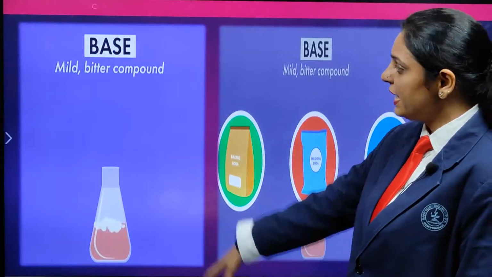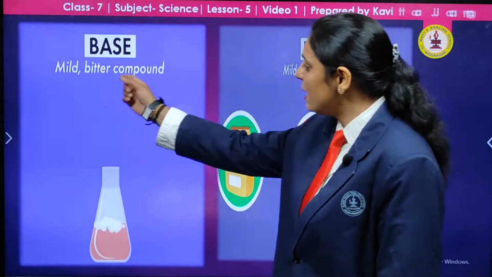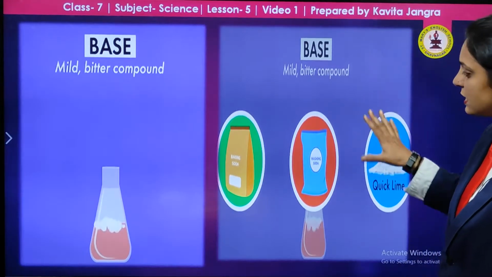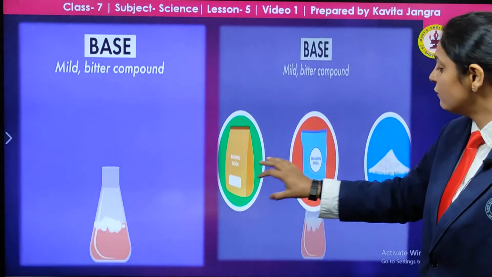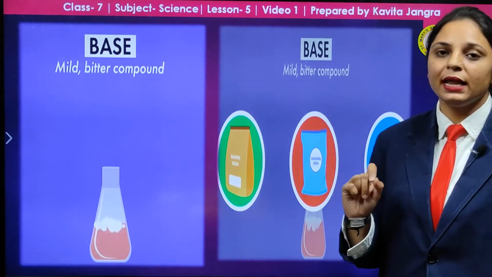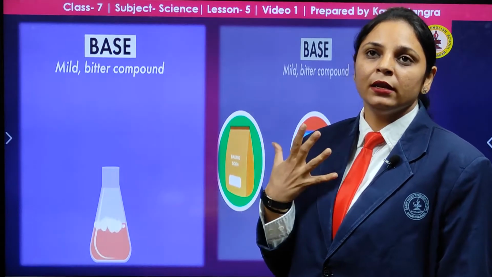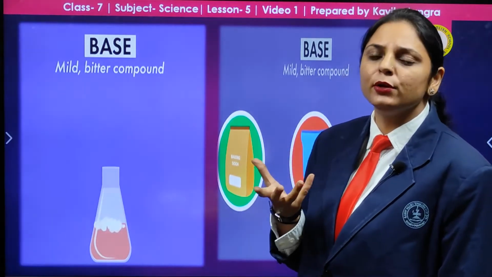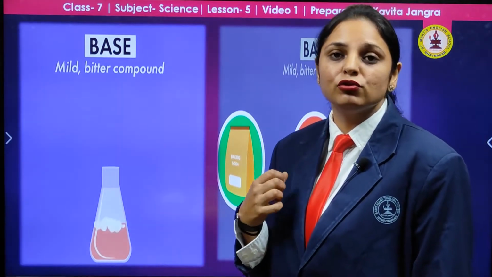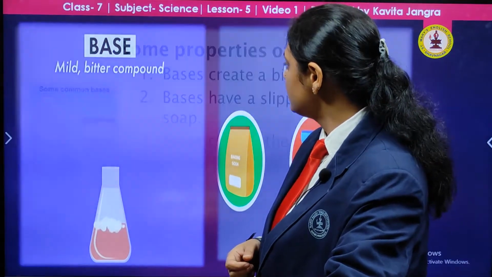Now, what actually is a base? The taste of bases is mildly bitter, and this mild bitterness exists in washing soda, baking soda and quicklime. Quicklime is that white powder that is put into the paan that you eat, and secondly it is also used to paint walls. So, this is how that is the base.